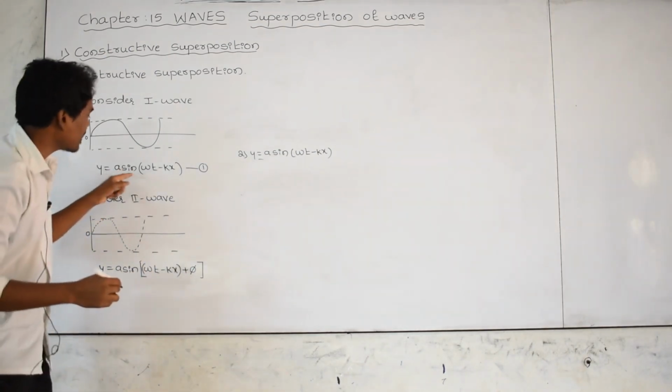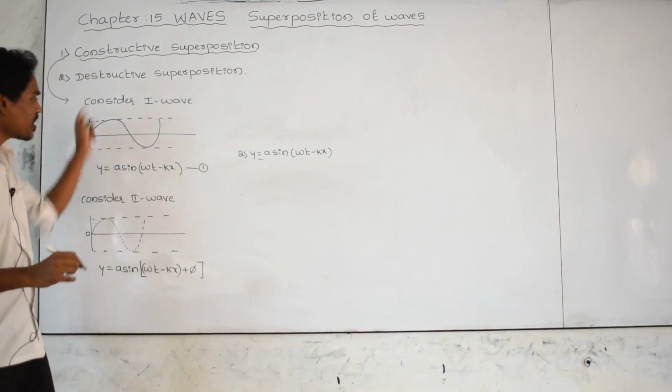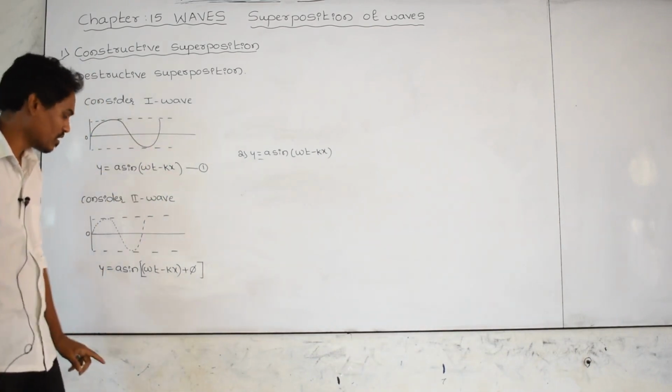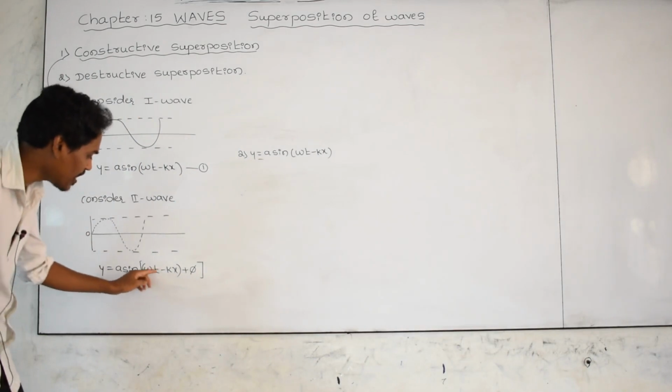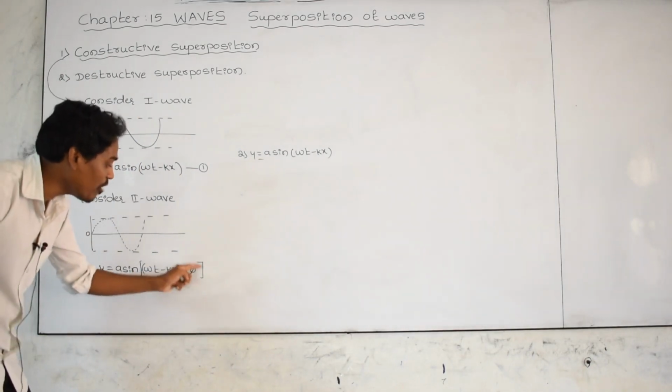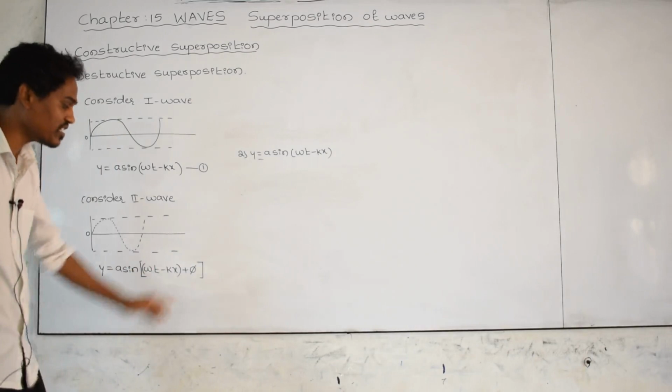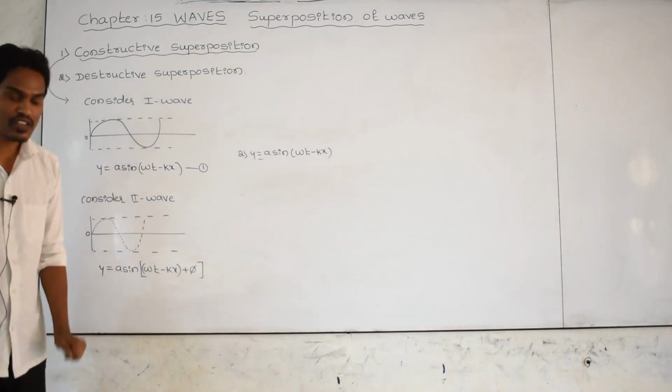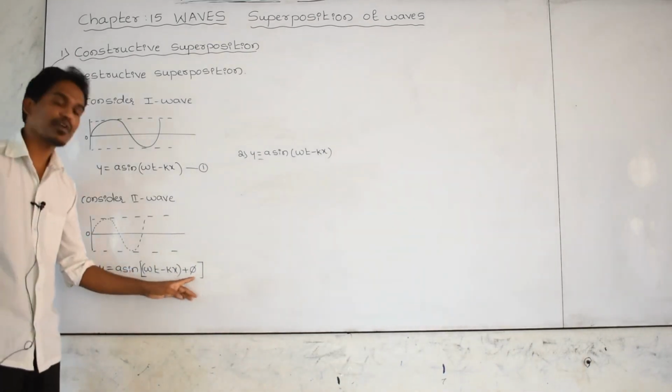Here y equals a sin of omega t minus kx is the equation of the first wave, and y equals a sin of omega t minus kx plus pi is the second. I have taken this extra term here. What is it indicating? In the previous class we discussed what you mean by pi.